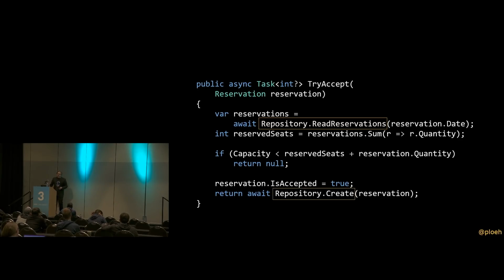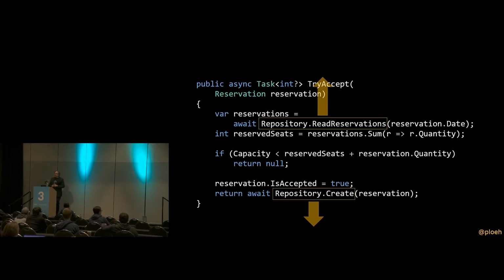Another source of impurity is repository.create, and that's because it has a side effect. This would create a row in the database every time you call it. And pure functions are deterministic, have no side effects. So if one of those 2 things is not true, that means the operation is impure. So these 2 operations are impure for each their own reasons. So we want to move those to the boundary of the system. I don't want to get rid of them because these are absolutely necessary things in order to make the entire application do what it's supposed to do. But they shouldn't happen here. They should happen closer to the boundary of the system, or the edge of the system.